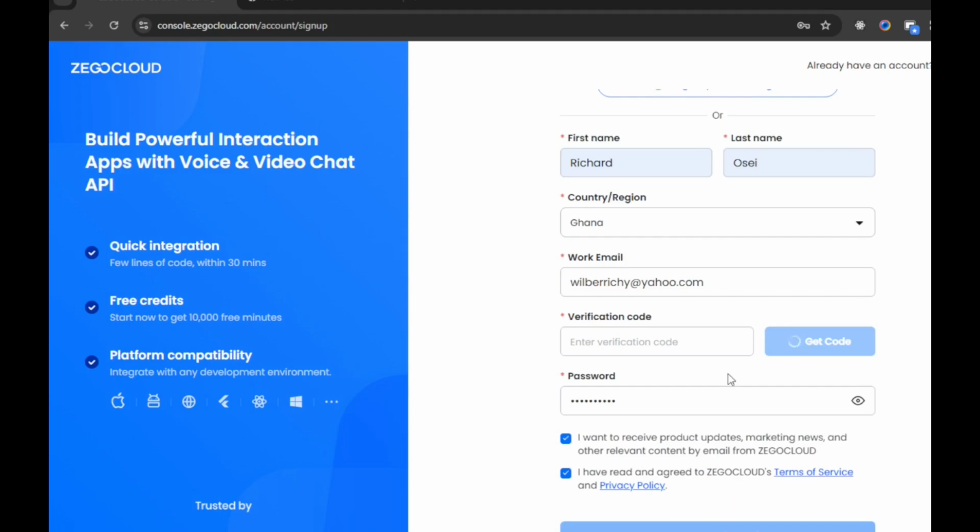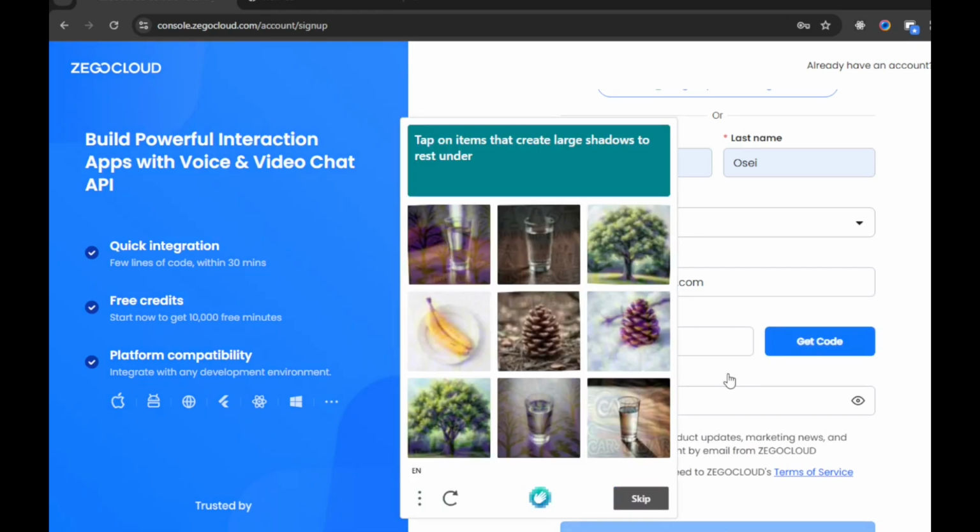And then provide the verification code. Okay, verify.